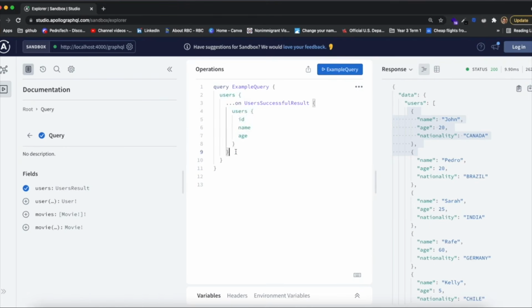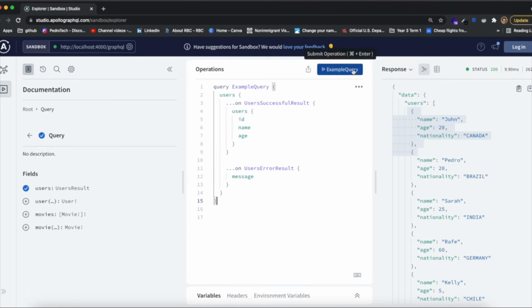Now if it wasn't successful, and it actually returns a user error result, by the way, it can only return one of those two types, or else GraphQL will just give an error saying that it returned a wrong type, right? And if this is the case, then we basically say that we want to grab the message, and this is it because message is a string, a scalar type, it's not an object like users, so we can just grab the message individually. So now this is how we would form it, and if we added more stuff to our union, we could add more of this over here.